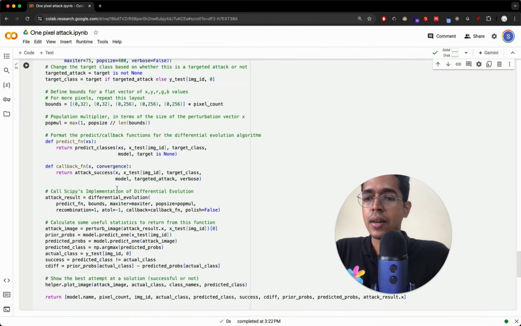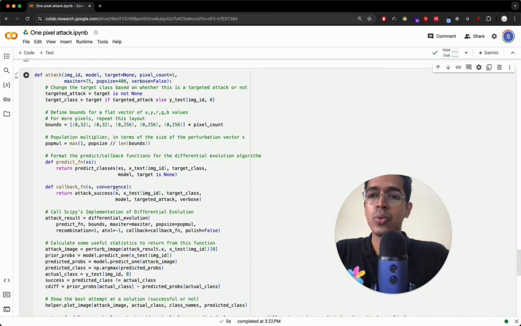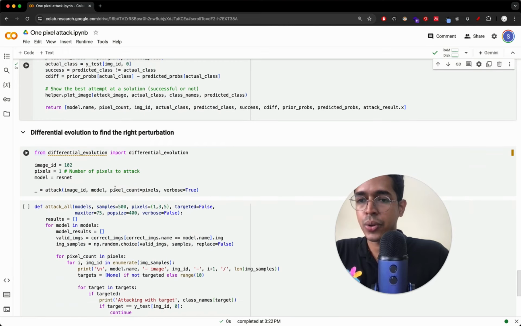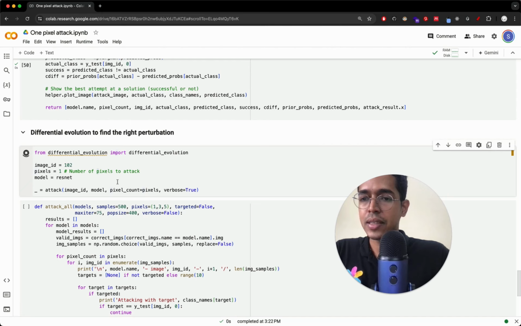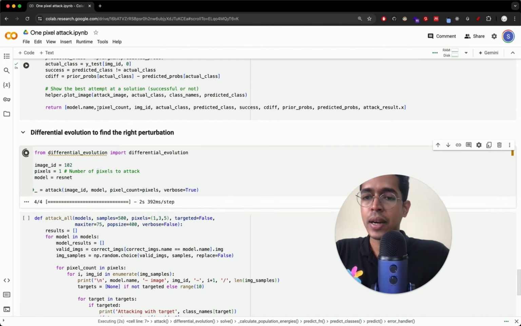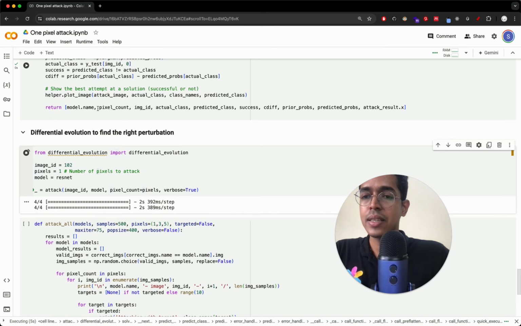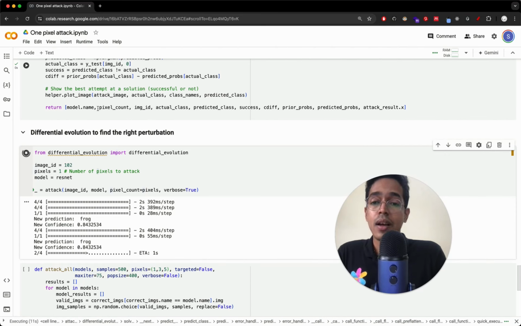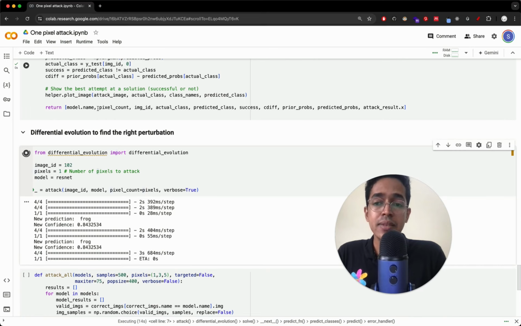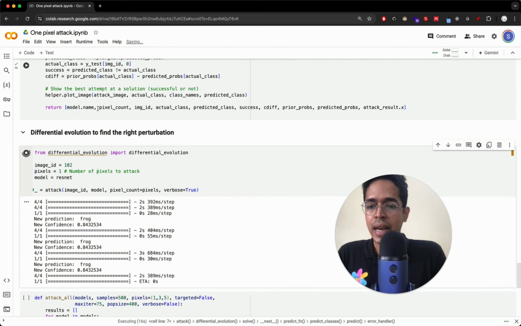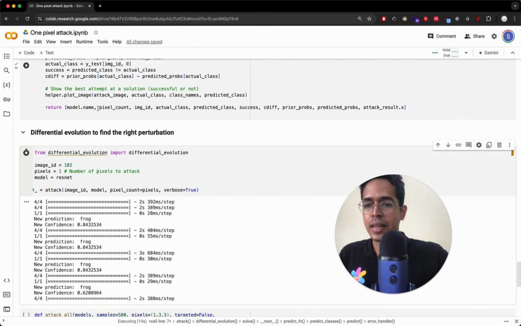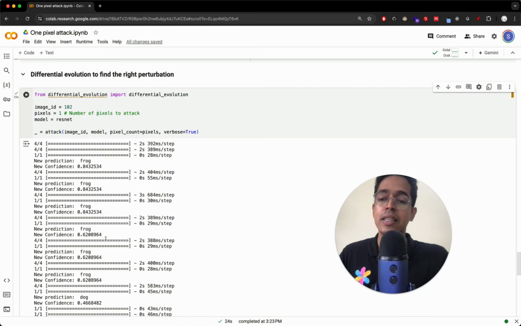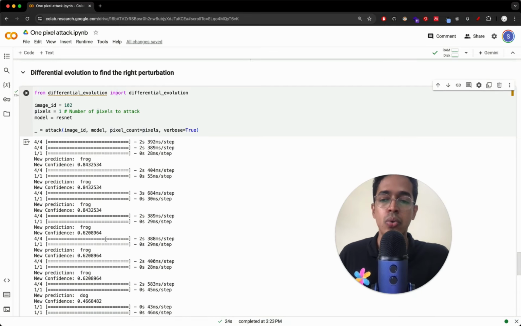Okay, now let us run this piece of code, which will help us do the attack. I think we are calling the differential evolution somewhere. I'll just show you. Yeah. So here we will define the differential evolution. We'll come back to this attack part. Here basically we will show you through differential evolution how to identify which pixel to change and by how much it has to change, so that the old prediction, in this case frog or whatever, is flipped. It's making the prediction something else. We will see how to do that.